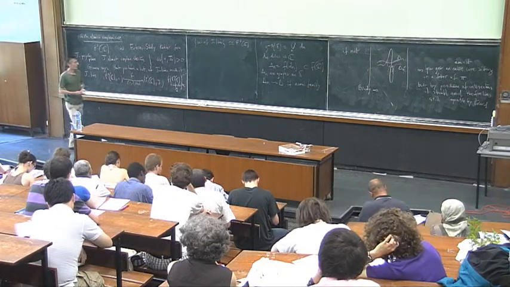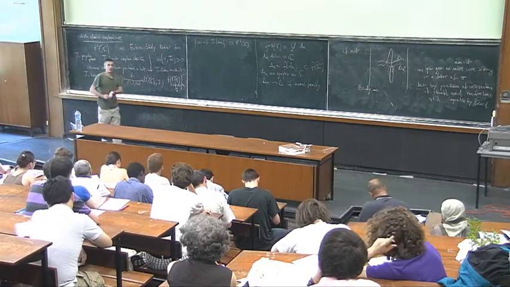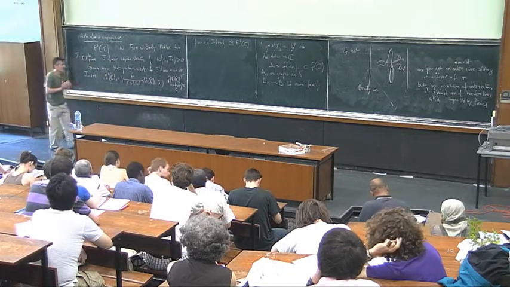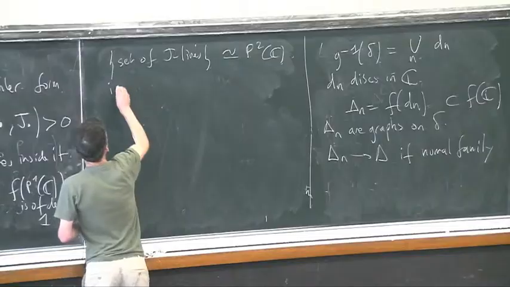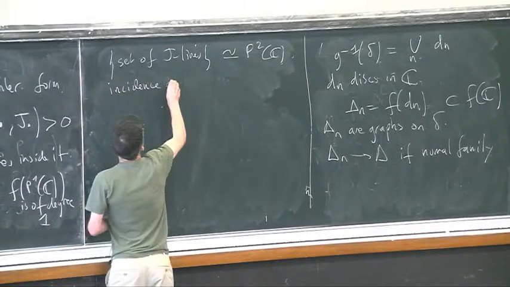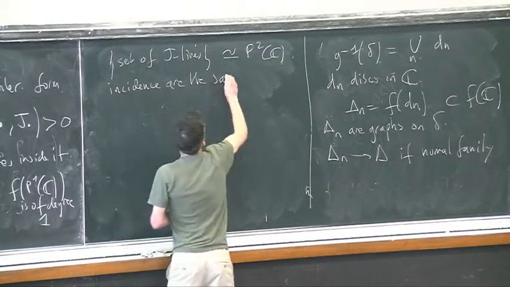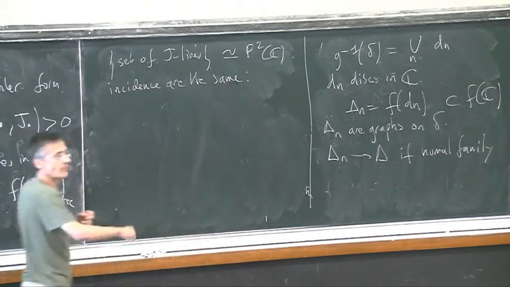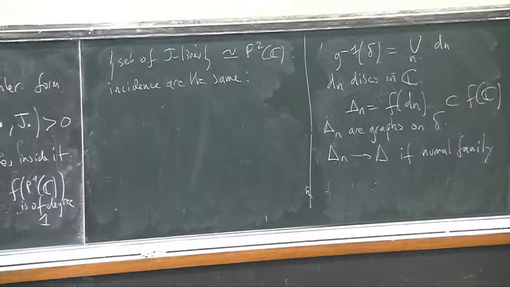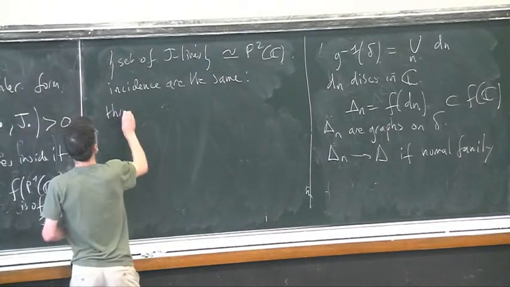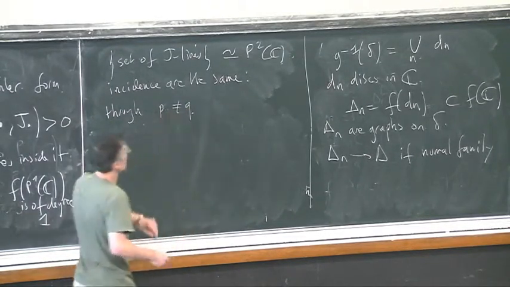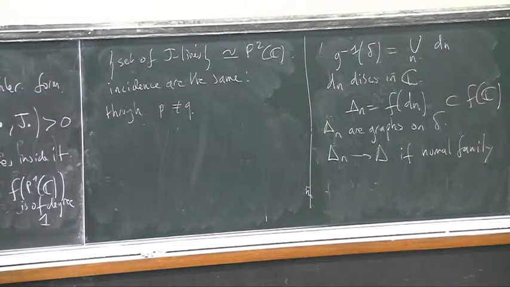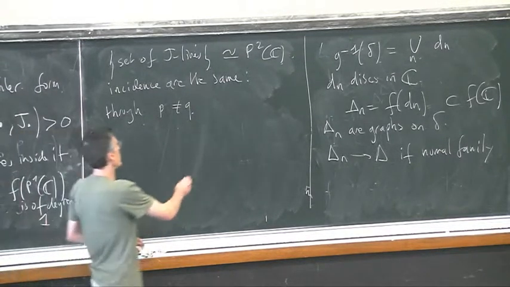Moreover, from the point of view of the incidence relations, it behaves exactly like in the classical case. So incidence relations are the same. What I mean by that is that through two different points, P distinct from Q, passes a unique J line.